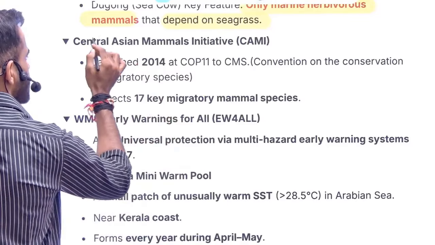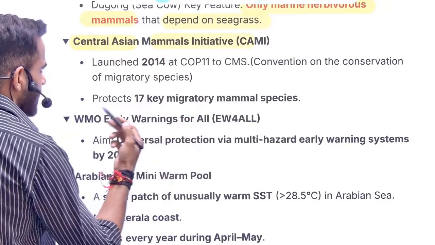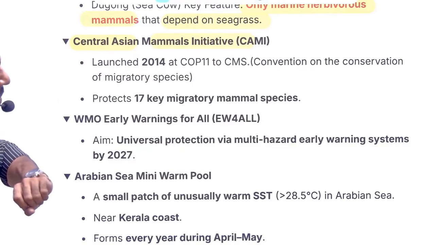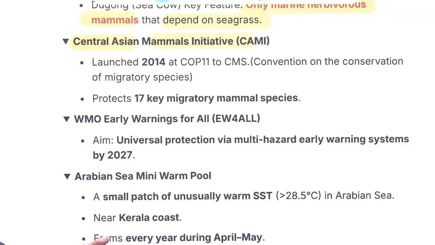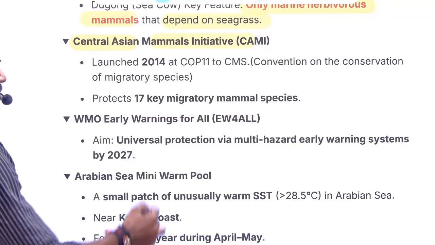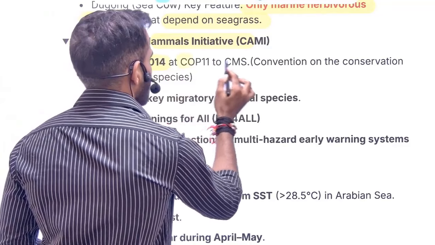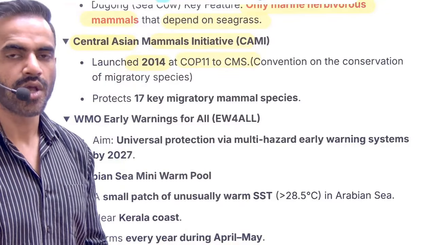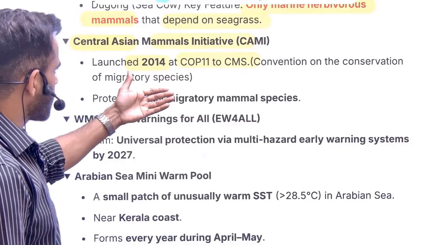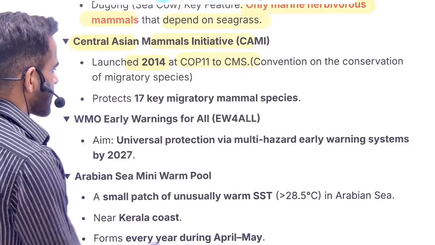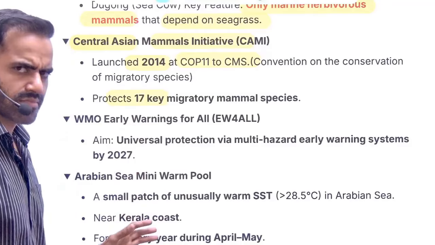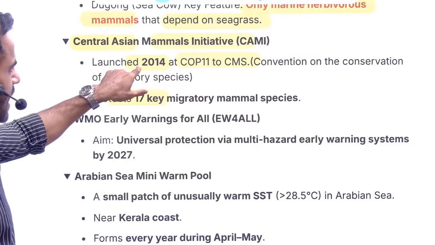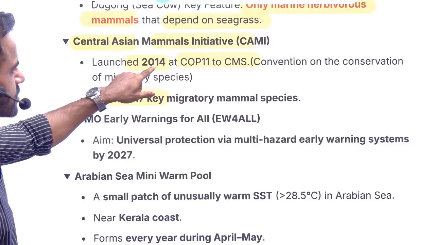Next is related to Central Asian Mammal Initiative. Name itself is self-explanatory. Central Asian countries are coming together for the conservation of the mammals. So this is not some new initiative. This was launched in 2014 during the COP11 of CMS. What is CMS? Convention on the Conservation of Migratory Animals. Why was it in news? Because these countries have decided to protect 17 species. Again, no need to mug it up. Just remember, it is an old initiative. What examiner can do, examiner can set a trap that this was launched in 2025.